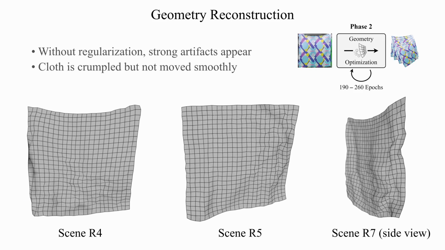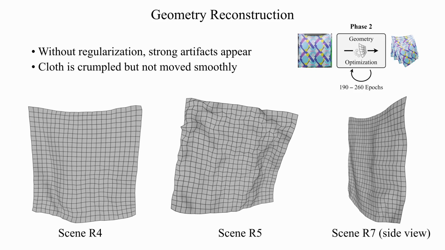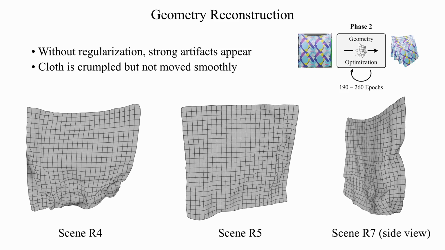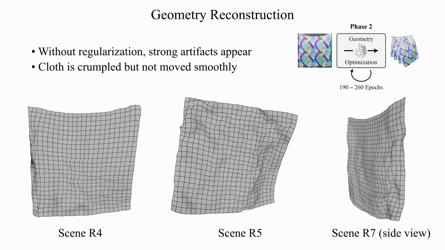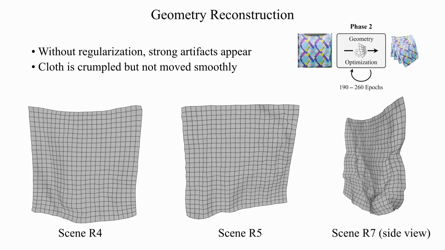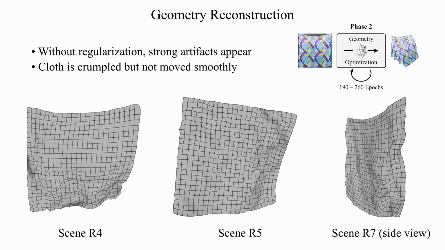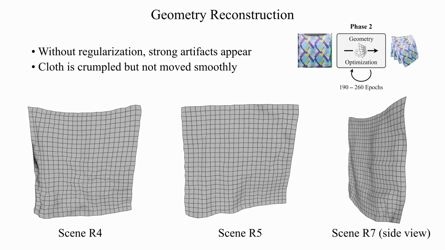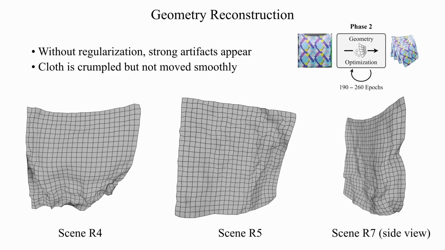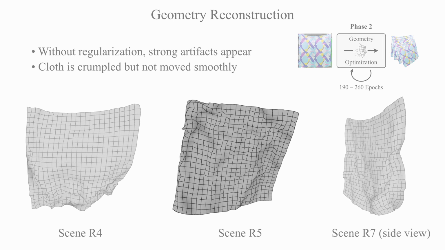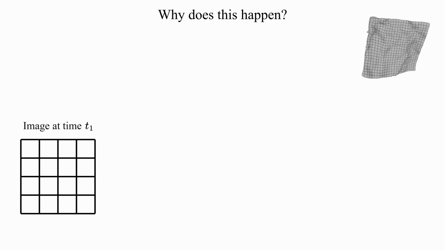Unfortunately, without any regularization, strong artifacts appear as if the cloth was crumpled instead of moved. These errors do not only impair the reconstruction quality, but also create visibly unrealistic artifacts in the renderings. Our main contribution is an explanation for this behavior and the introduction of two regularization terms that counteract this problem. So let's give an intuition of why this happens based on an idealized example.